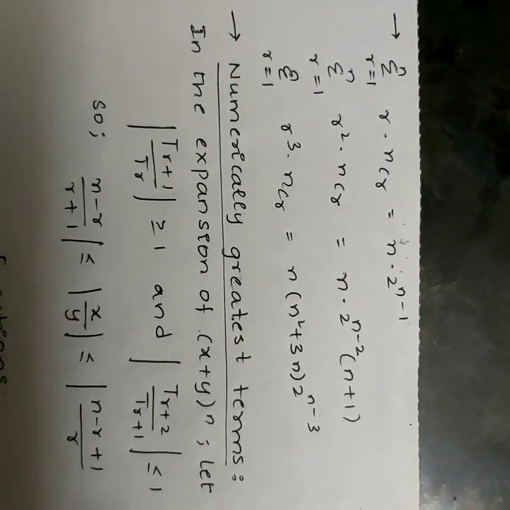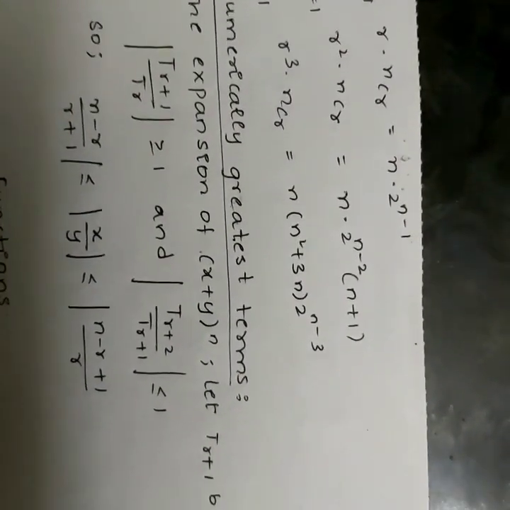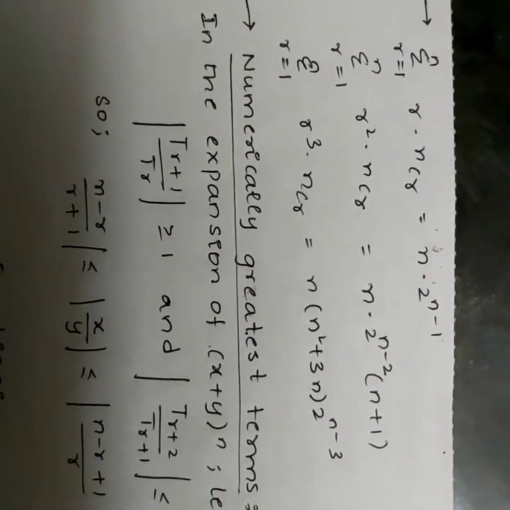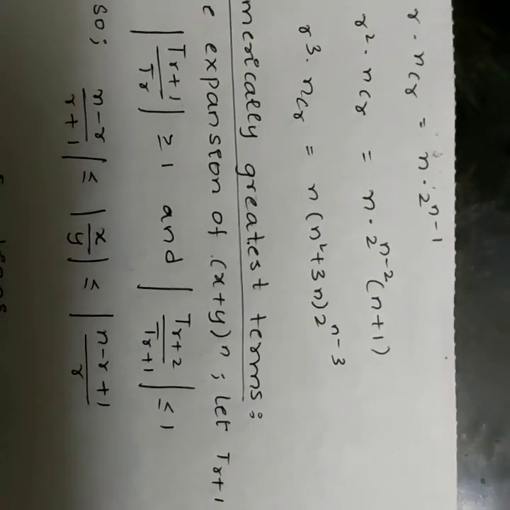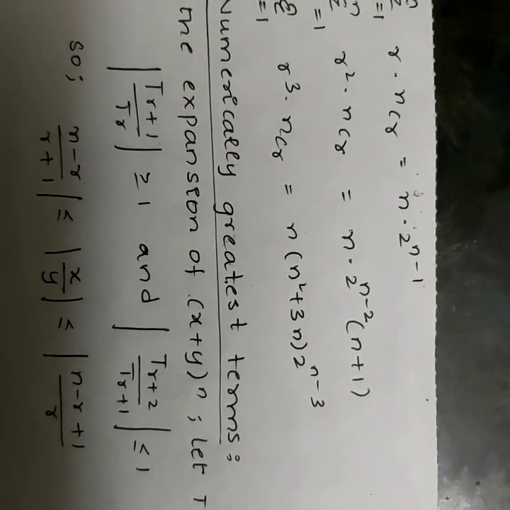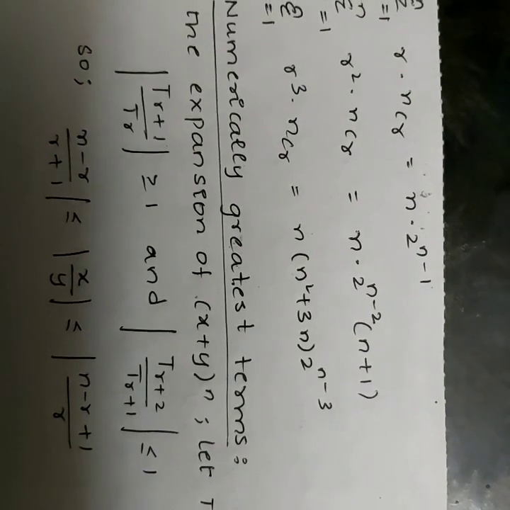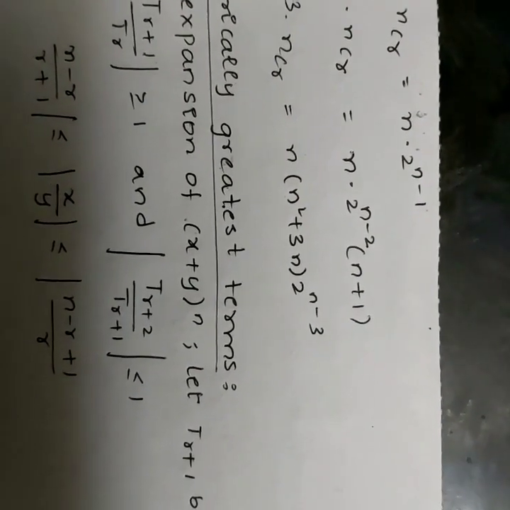The numerically greatest term of the series is given by: in the expansion (x+y)^n, let T(r+1) be the greatest term. Then T(r+1)/T(r) is greater than or equal to 1 and T(r+2)/T(r+1) is less than or equal to 1. So (n-r)/(r+1) is less than or equal to x/y, which is less than or equal to (n-r+1)/r.